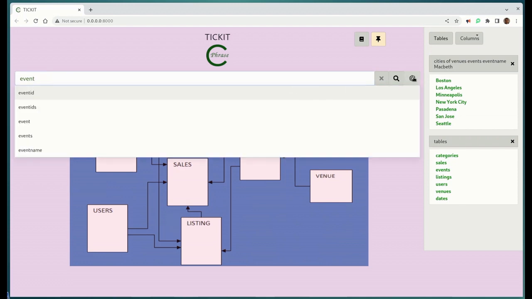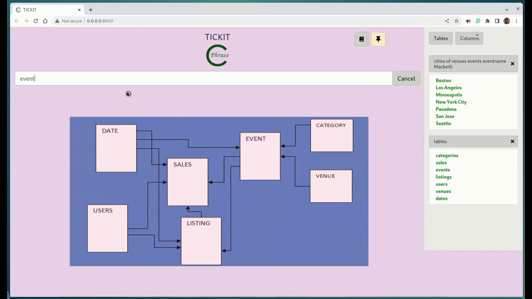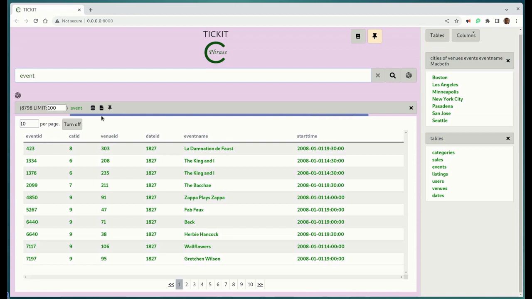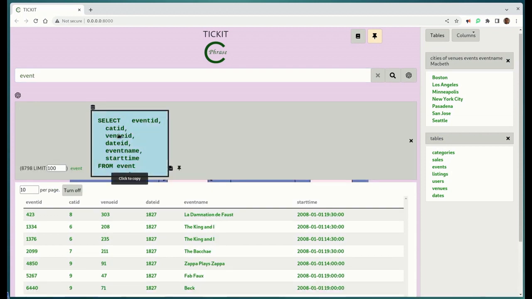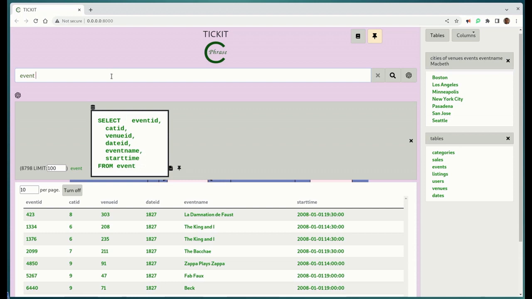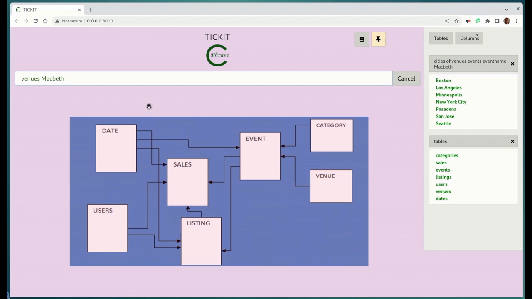Okay, so now when we do this, calling out to ChatGPT, we actually do get the events. In this case, it did get the correct query, correct SQL. Now what we want to do is find out the venues of the event Macbeth. This is a similar query to what we had before. Let's just go back here and up arrow. We have venues Macbeth. If we put that in, ChatGPT thinks that it's the venue name of Macbeth.